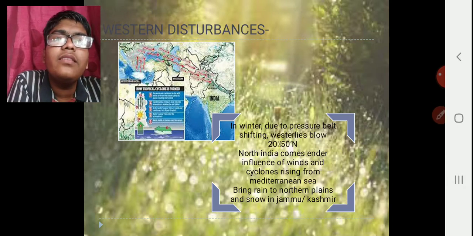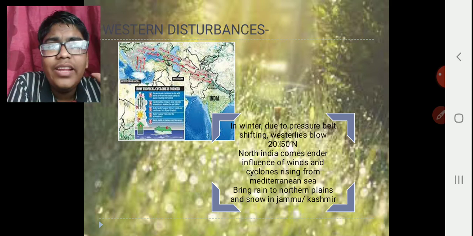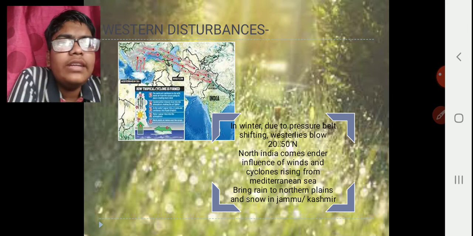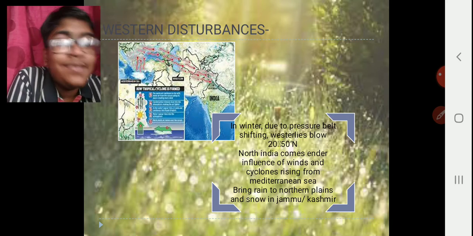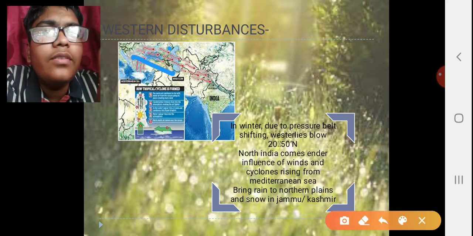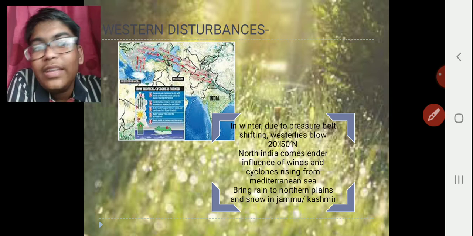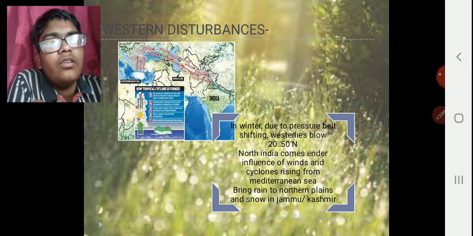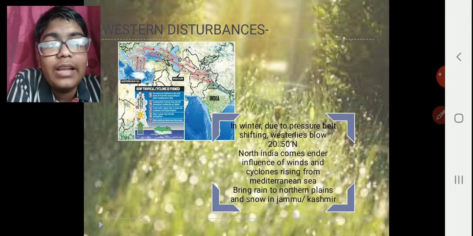Now, the next is the western disturbances. In winter, due to pressure belt shifting, the westerlies blow from 20 degrees to 50 degrees north. So North India comes under the influence of winds and cyclones rising from the Mediterranean Sea. These winds come to India, and therefore some disturbances are caused in India. So they bring rains to the northern plains, and snow to Jammu and Kashmir. In this way again, it affects the climate.